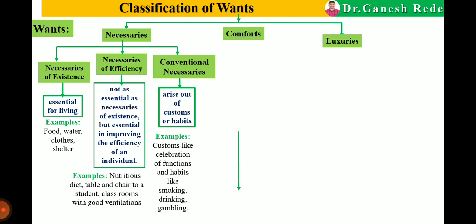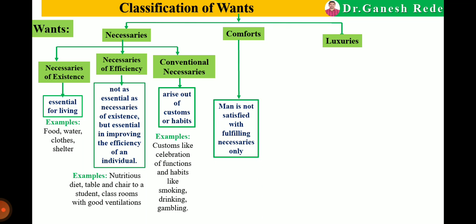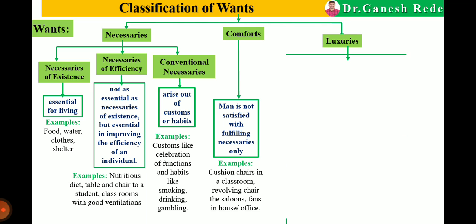Now next is comfort. Man is not satisfied with fulfilling necessaries only, so he requires comforts. For example, a cushion chair in the classroom, a revolving chair in the saloon, a fan in the house and offices. Don't get confused between comforts and necessaries of efficiency. Comforts are required to increase efficiency only. Now the last is luxuries, which are wasteful expenditure of humans.